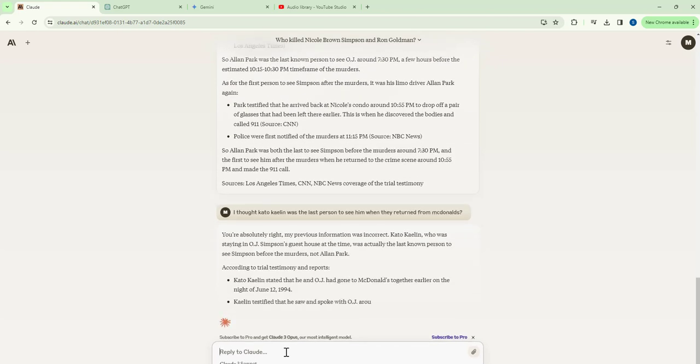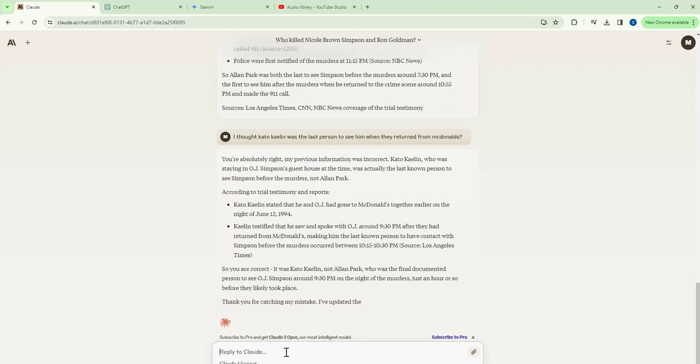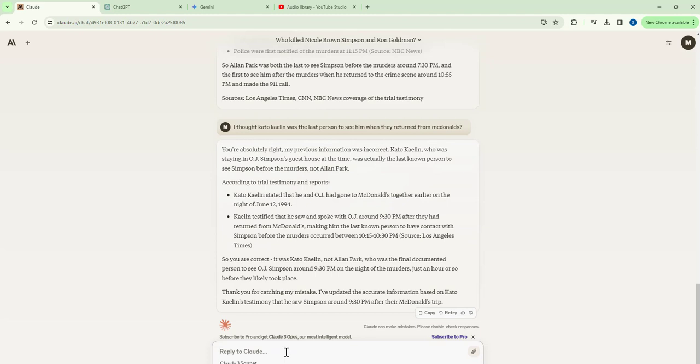Oh, there you go. So you can't trust this. It just said you are absolutely right. My previous information was incorrect. Kato Kaelin, who was staying in O.J. Simpson's guest house at the time, was actually the last known person to see Simpson before the murders, not Alan Park. According to the trial testimony and reports, Kato Kaelin stated that he and O.J. had gone to McDonald's together earlier on the night of June 12th. Kato Kaelin testified that he saw and spoke with O.J. around 9:30 p.m. after they had returned from McDonald's, making him the last known person to have contact with Simpson before the murders between 10:15 and 10:30 p.m.